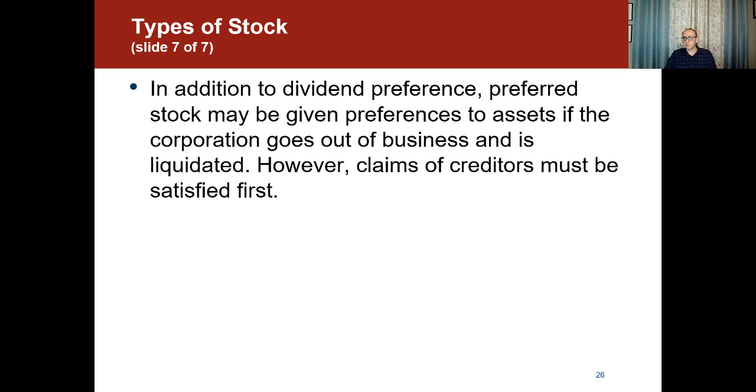In addition to dividend preference, preferred stock may be given preference to assets if the corporation goes out of business and is liquidated. However, claims of creditors must be satisfied first. As I said, preferred stock has preference over common stock. But one thing we also need to remember is that creditors have preference on top of both of them. So if the company files for bankruptcy, creditors need to get paid first, then the preferred stockholders, and then finally the common